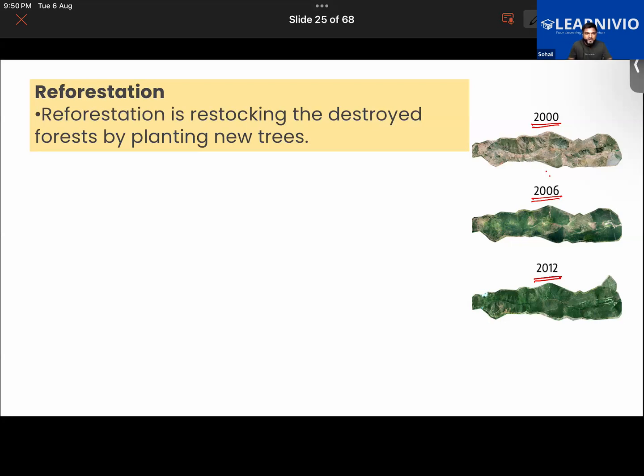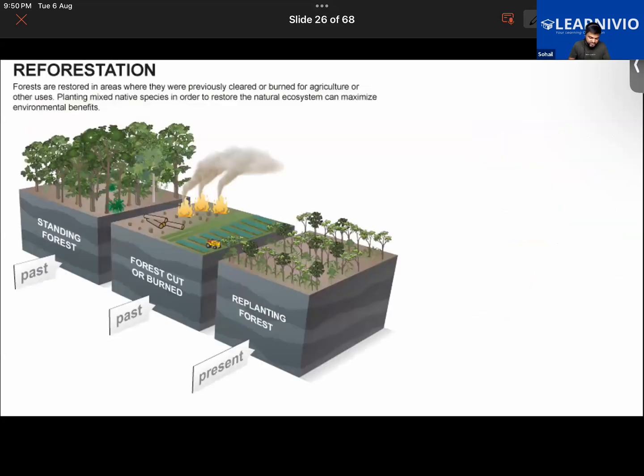Okay, so reforestation projects really do have some impact. So it is important. Okay, that is what reforestation is. In this image also, you can look over here. Once the forest has been destroyed over an area for our purposes, like clearing out land for agriculture or for building industries, right?